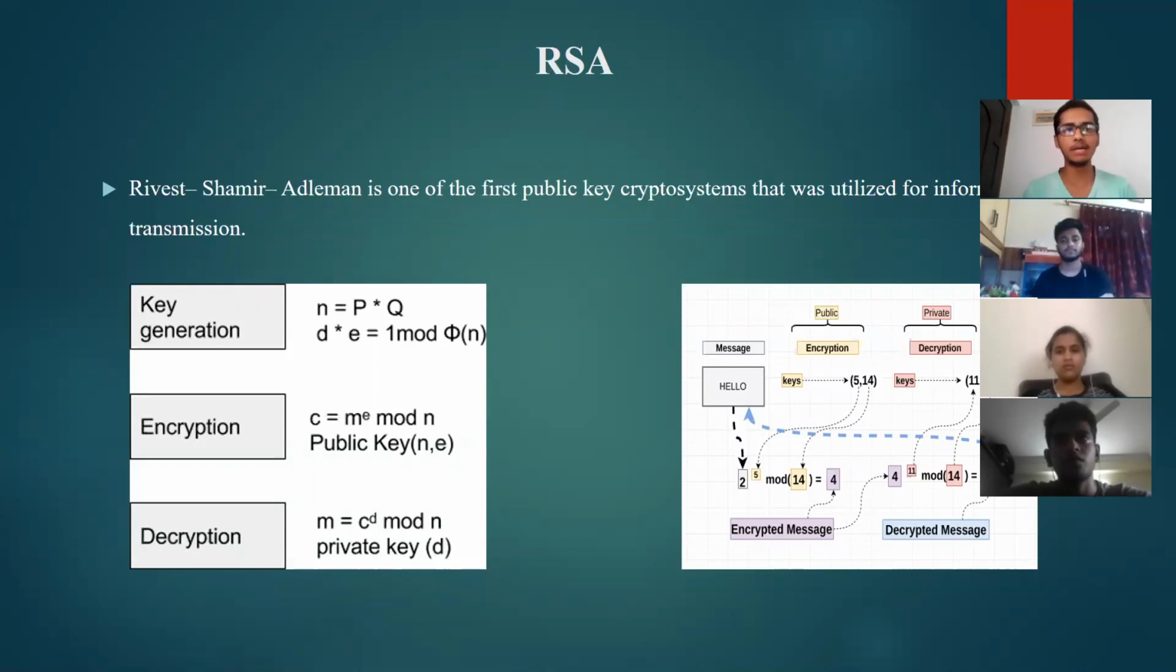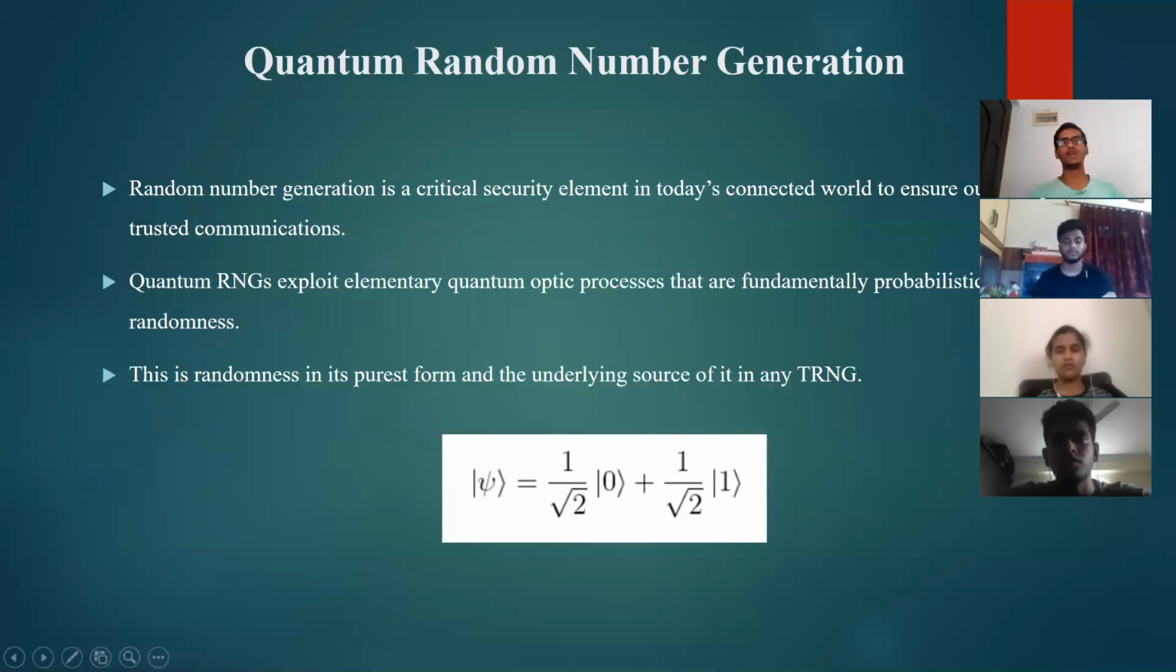So the encryption and decryption basic formulas have been displayed here. Now let's talk about something called quantum random numbers. This is the highlight of our project, and we'll talk about it in detail here.